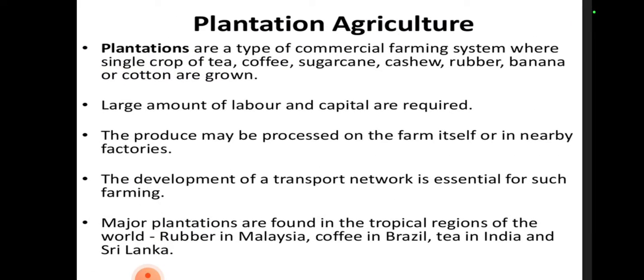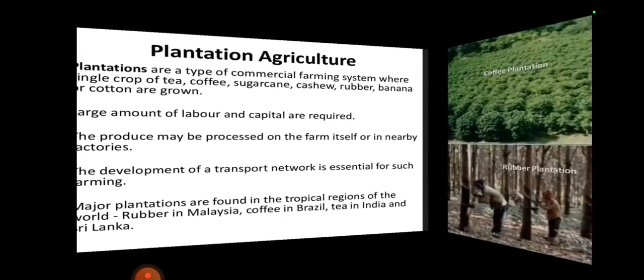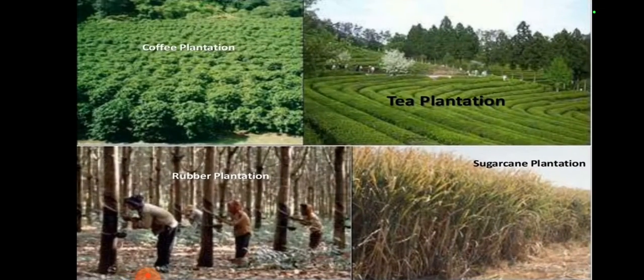Plantation agriculture. Plantations are a type of commercial farming system where a single crop of tea, coffee, sugarcane, cashew, rubber, banana or cotton is grown. A large amount of labor and capital is required. See the picture: coffee plantation, rubber plantation, sugarcane and tea plantation also is very clearly shown.